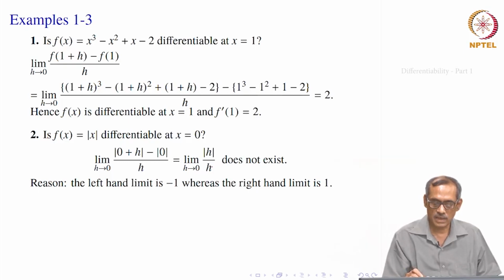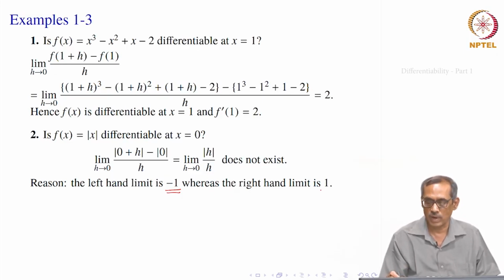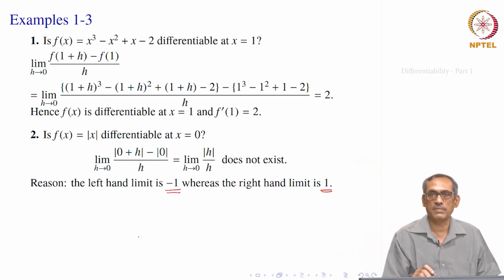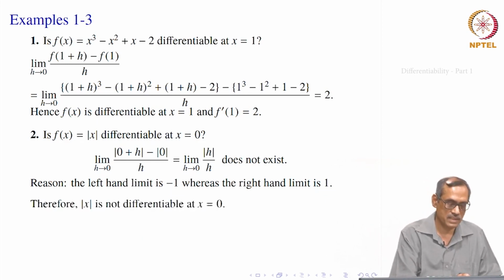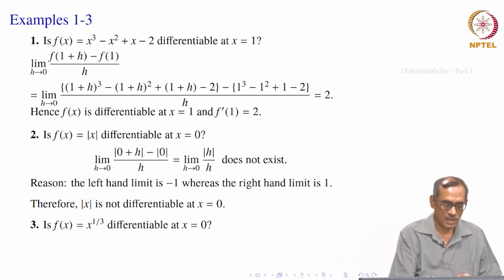Now, when h goes to 0, you may think of left side limit and right side limit, that will be easier. So, when h is less than 0, but close to 0, mod h becomes minus h divided by h. So, it gives minus 1, left side limit is minus 1. If you take the right side limit, mod h equal to h, so h divided by h gives you 1. So, since they are different, limit does not exist. Therefore, this is not differentiable at x equal to 0.